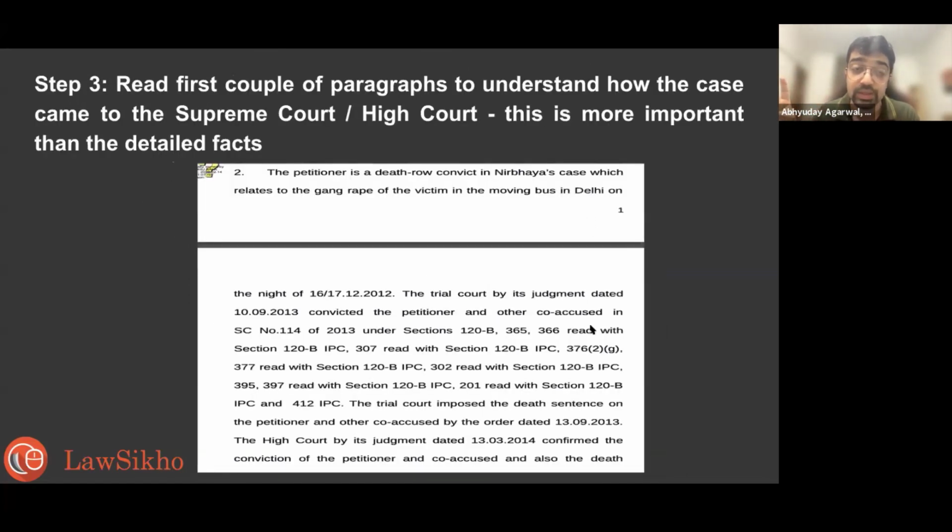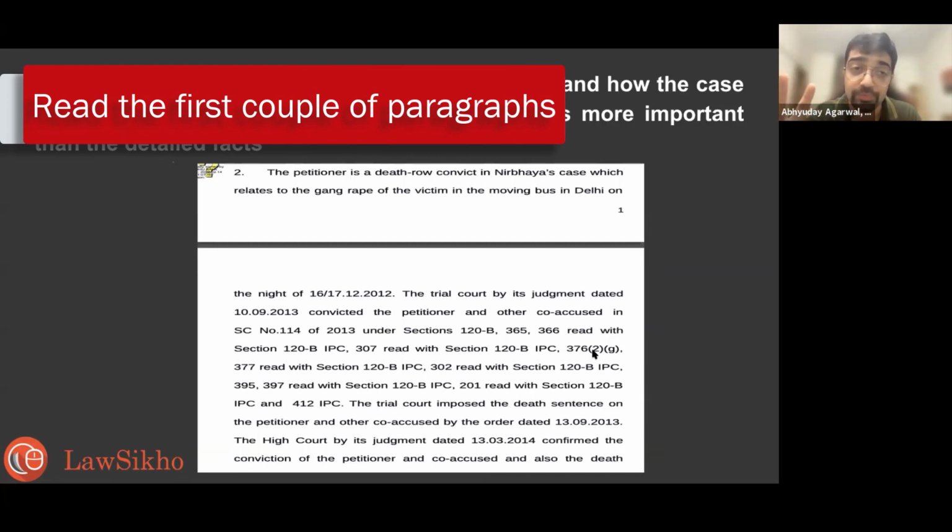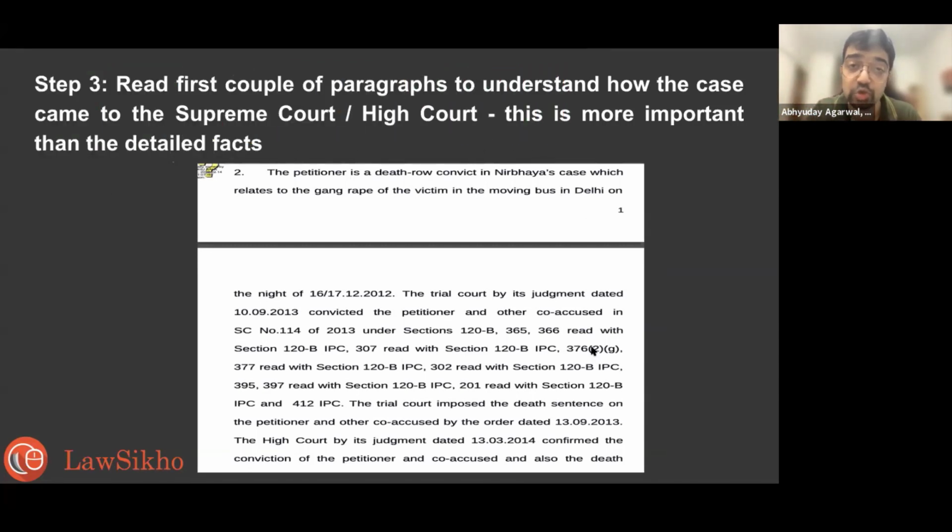Now, step 3, you only read the first couple of paragraphs to understand how the case reached the Supreme Court and the High Court. This is way more important than the detailed facts. Trust me, if you read a trial court judgment, it's often simpler than reading a High Court or Supreme Court judgment. And we always read High Court and Supreme Court judgments in class because that is what is important. It has precedent value, right? So we are reading all these judgments.